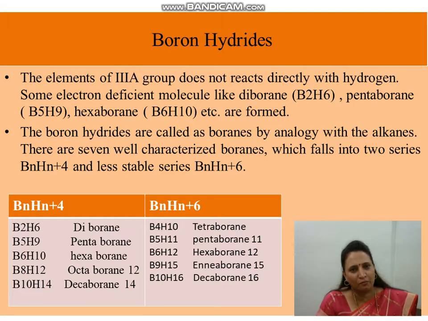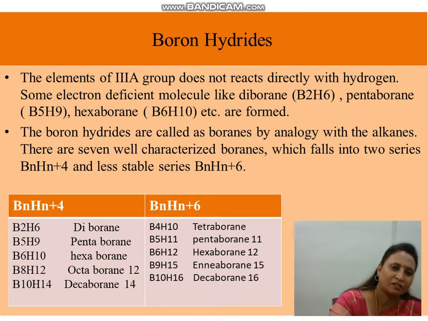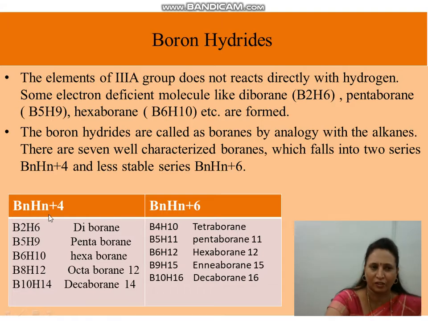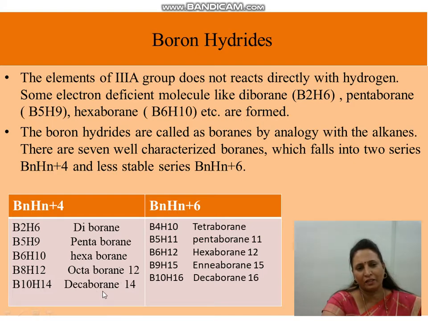There are two types of boranes, BnHn+4 and BnHn+6. BnHn+4 includes diborane, pentaborane, hexaborane, octaborane 12, decaborane 14. The type BnHn+6 contains tetraborane, pentaborane 11, hexaborane 12, enneaborane 15, decaborane 16. So these two types of hydrides are formed by boron and collectively called boranes.